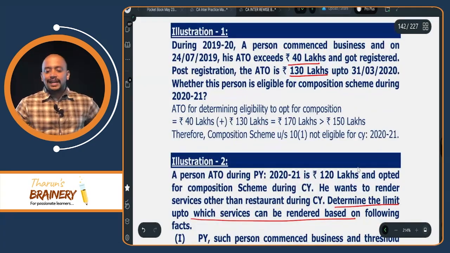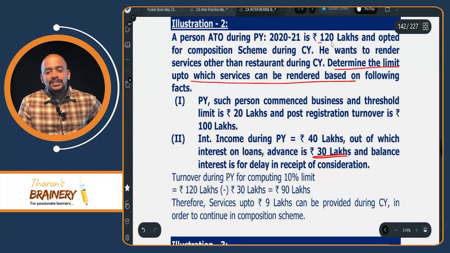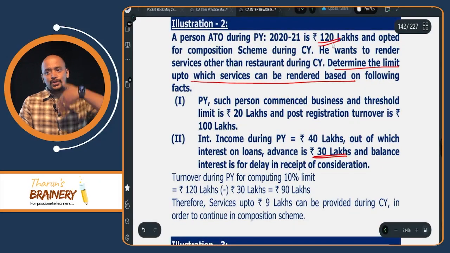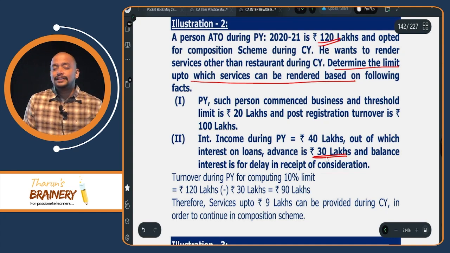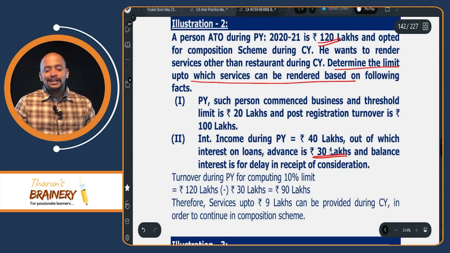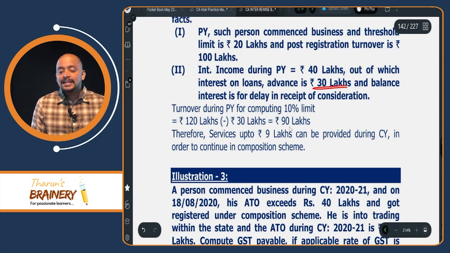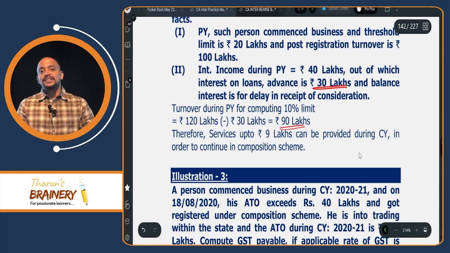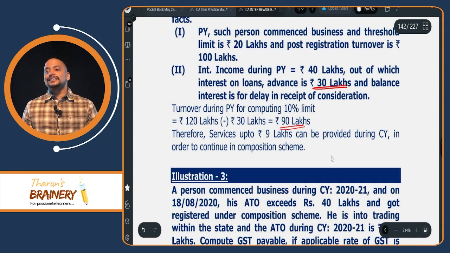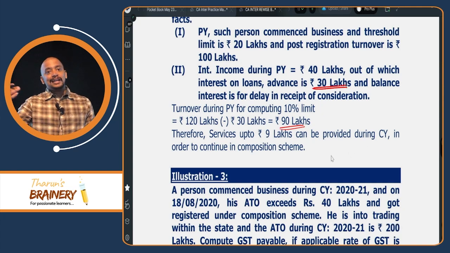So therefore take 120 lakhs, and in this 120 pre-registration turnover should be included and it is already included, and interest should be excluded. So 120 minus 30, 90 lakhs. So 90 lakhs into 10%, 9 lakhs, or 5 lakhs, whichever is higher. Therefore current year they can provide service up to 9 lakhs.